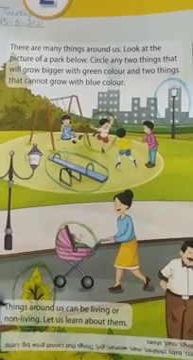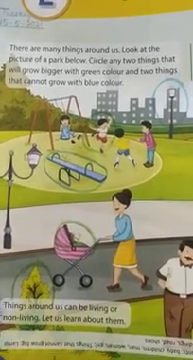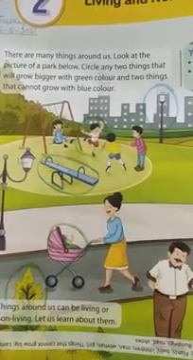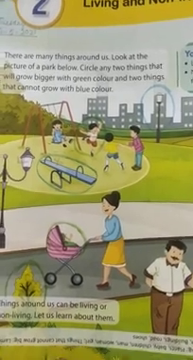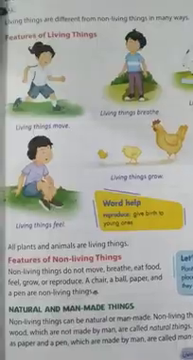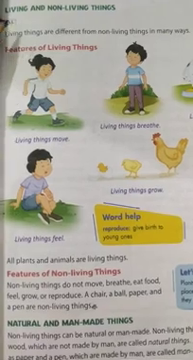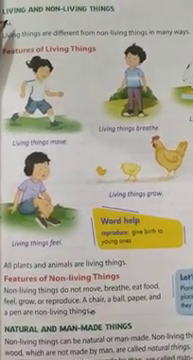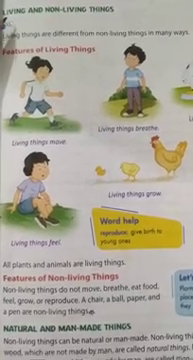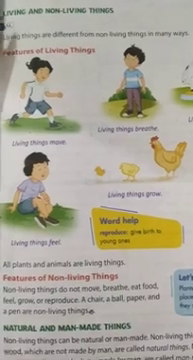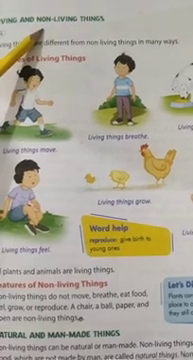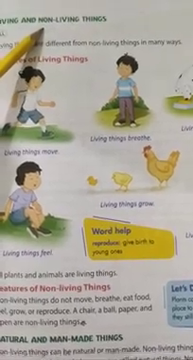Things around us can be living or non-living. Children, things that we see around us, some of them are living things that have life and some of them are non-living things that do not have life. Let us learn about them. Living and non-living things. Children, what are living things? Living things are those things that have life, that are alive. And non-living things are those things that are not alive. They do not have life.